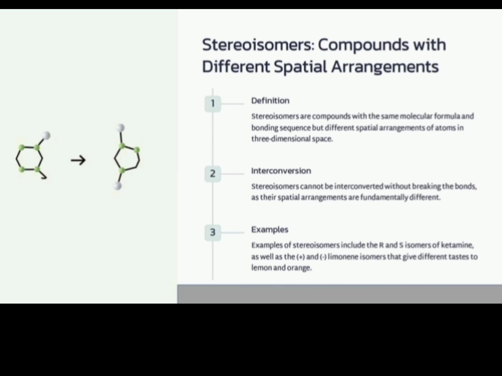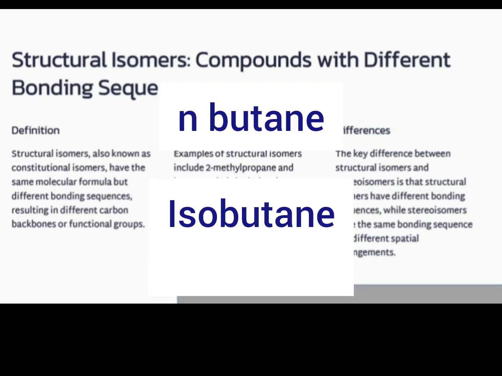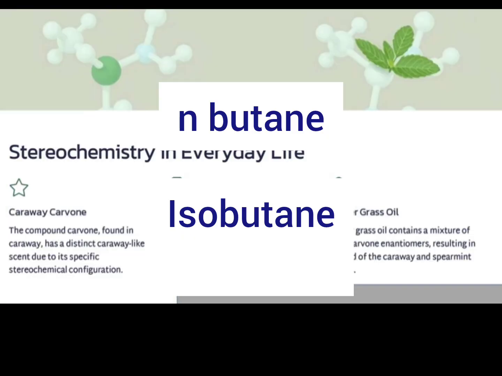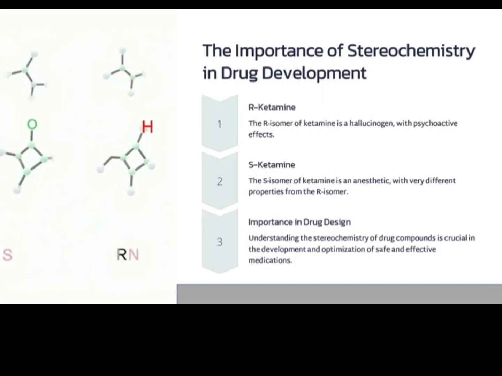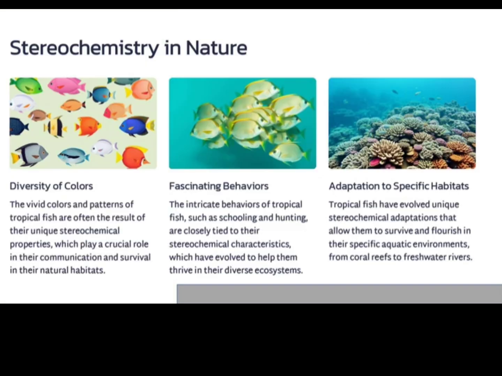Stereochemistry is a study of the three-dimensional structure of molecules. Stereoisomers are compounds with the same connectivity but different arrangements in space. And structural isomers have the same molecular formula, but they have different bonding sequence or different order of connections, giving rise to different carbon backbone or different functional groups.